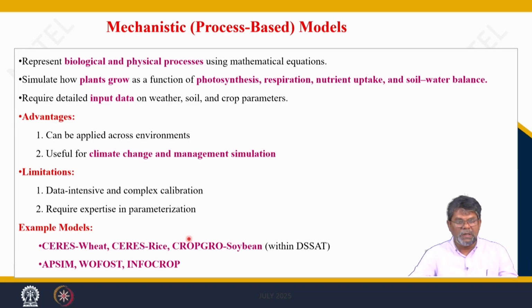We will discuss how the growth is simulated, how the biomass is accumulated in the plants, net assimilation, how assimilate is partitioned to the different plant parts, above-ground biomass and the root portions, and how above-ground biomass is partitioned to the economic plant part. That we are discussing in this model as a biological theory.